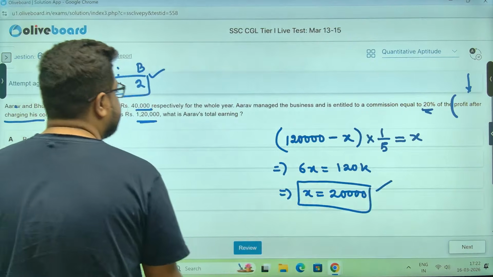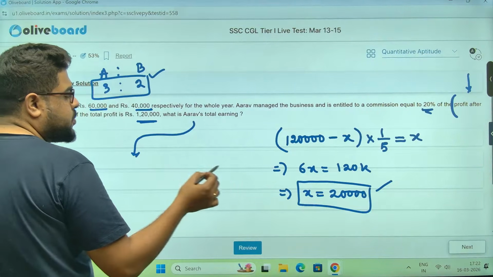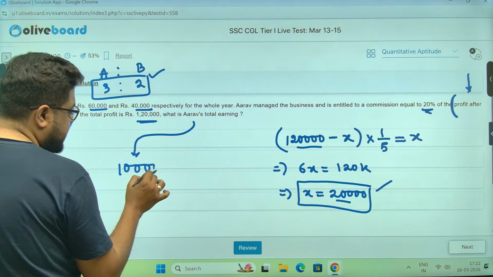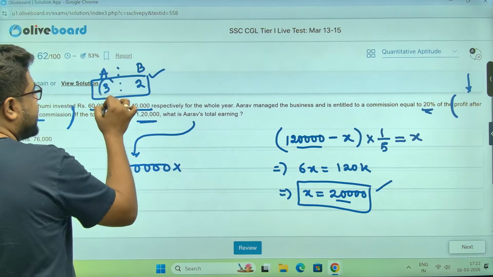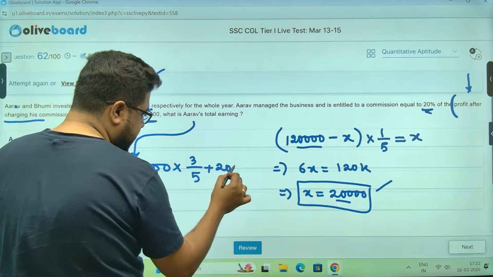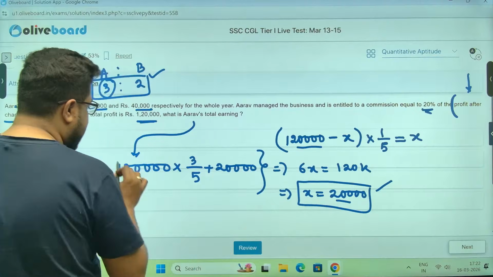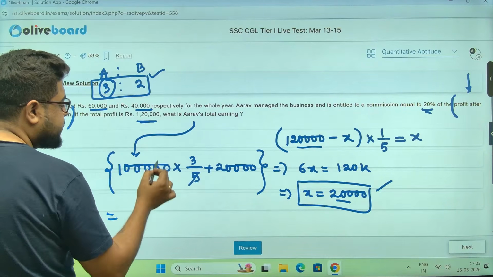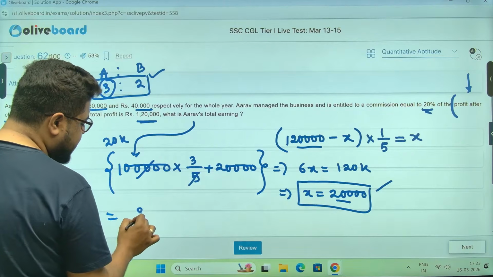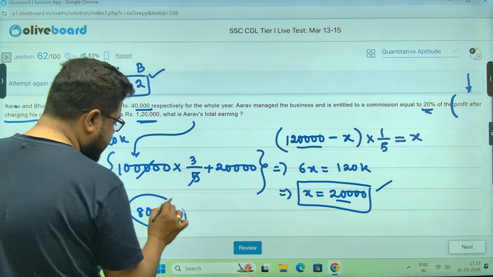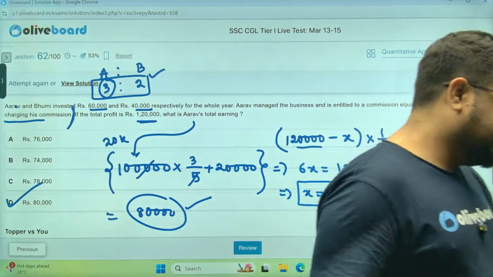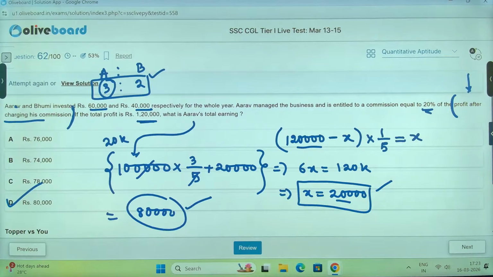This is the commission, Arab's income. So 20,000 is gone from 120,000. So 1 lakh remaining. Of that, Arab will get 3 parts out of 3 plus 2, 5 parts. Plus this 20,000, because an active partner always has income from 2 different sources. So this is 60,000 plus 20,000. So the answer will be 80,000 rupees, option number D.